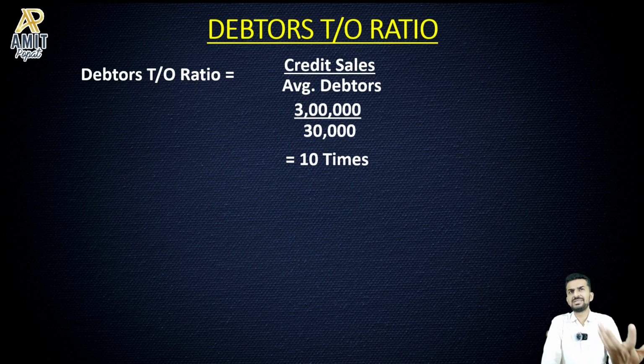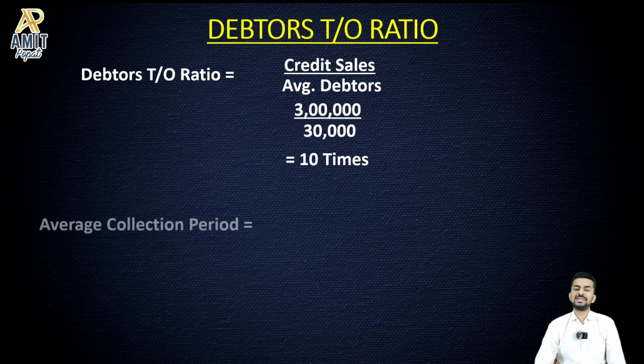Of course, you may say, Amit, they can buy on credit. Yeah, they can buy on credit, but what if they are not able to pay? Because the raw material that you purchased earlier on credit, probably you wouldn't have paid money for that as well. Okay. So this ratio is a very, very important ratio. You must collect money from the debtors as fast as you can, by giving discount, by giving cash discount, because then only you will be able to run your business.